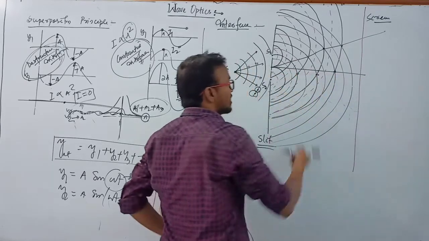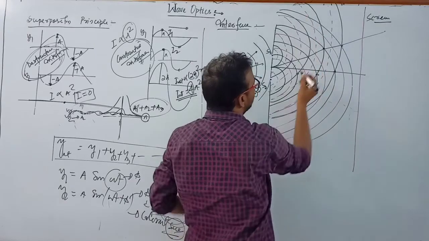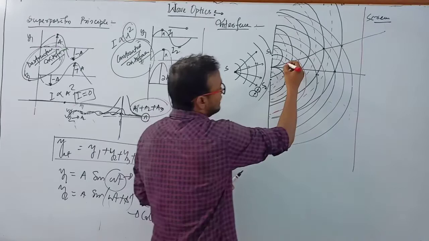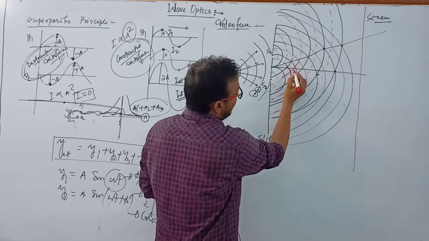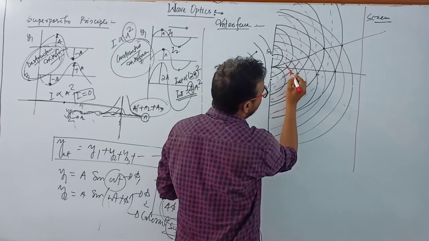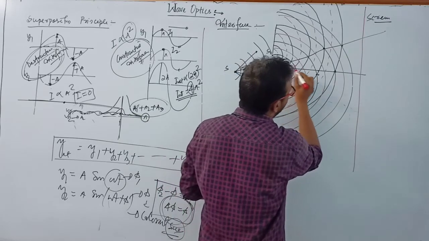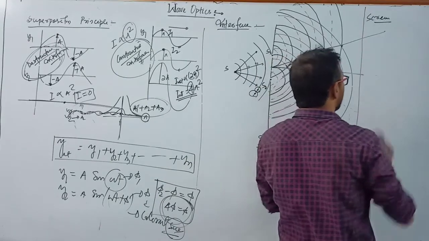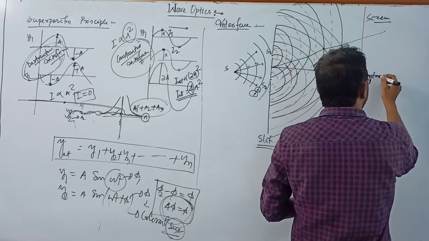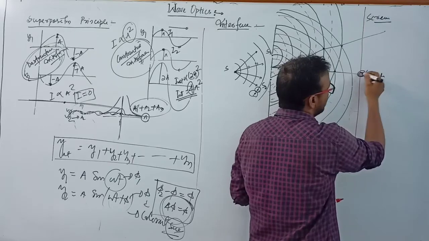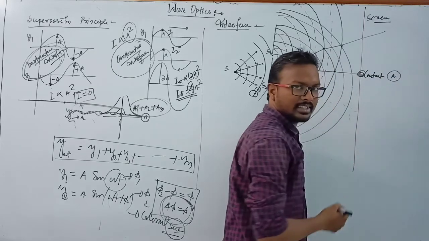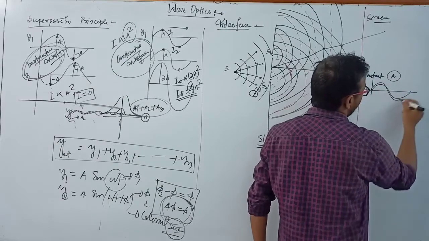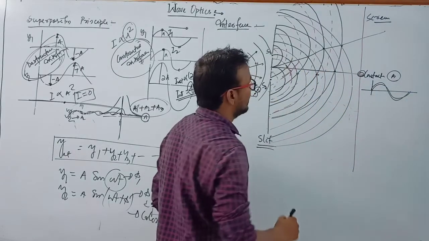Here there is a point of the black line and this red line which lies in one point or one straight line, and this point is known as constructive interference. And here we get brightness, and here we get an amplitude like this. This is constructive interference. Clear?